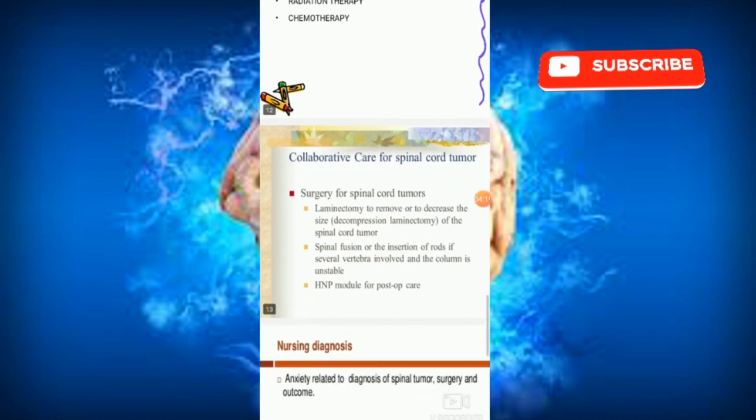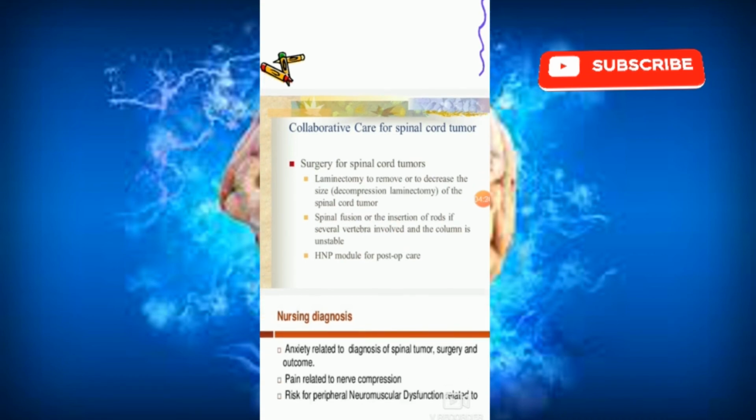Next, surgical management. In surgical management, we can go for the laminectomy. Laminectomy means to remove or to decrease the size of the spinal cord tumor, spinal fusion, or the insertion of rods if several vertebrae are involved and the column is unstable. So these are the basic surgeries.